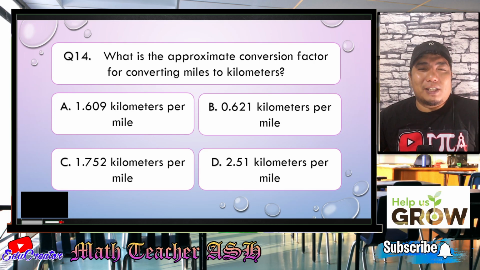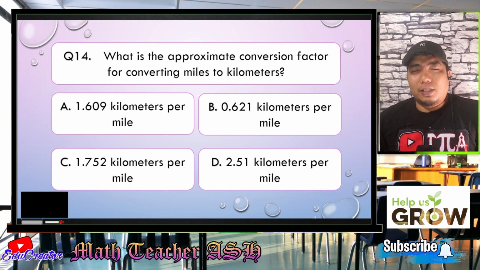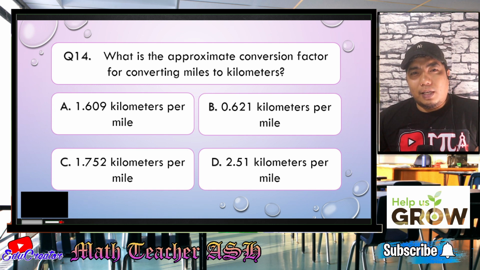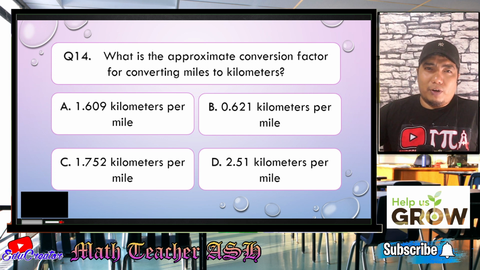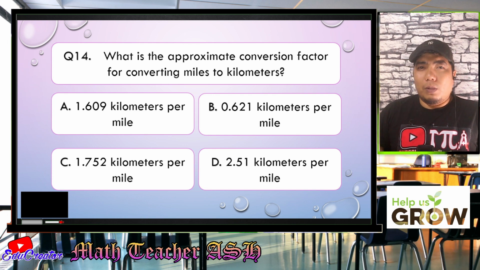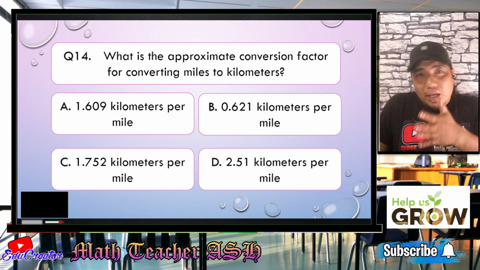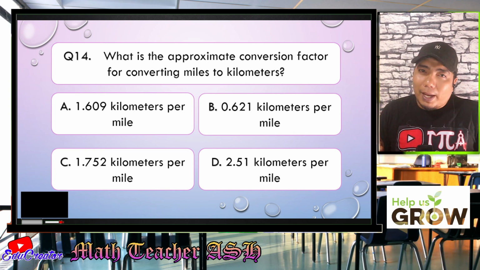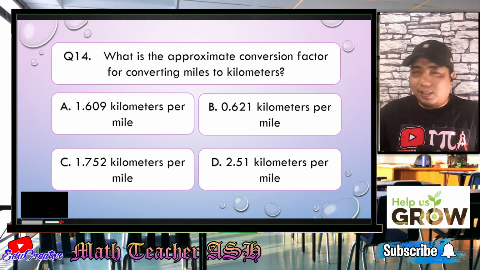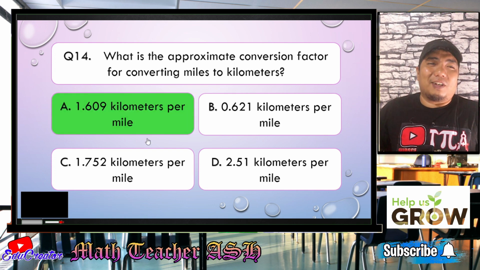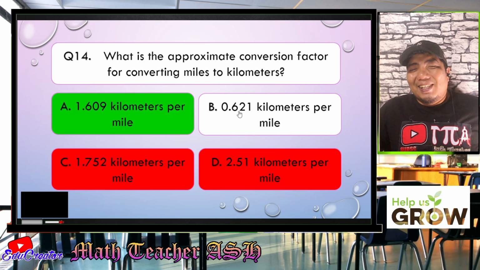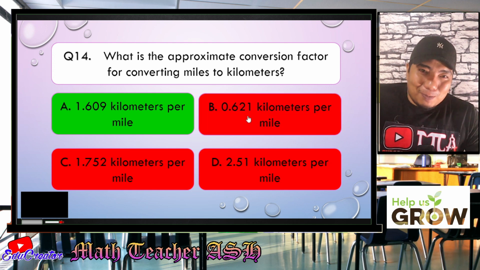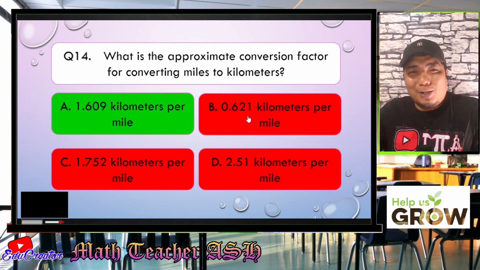All right, math learners, in converting miles to kilometers, just consider first, which is bigger? Is it the mile or the kilometer? All right, very good. The mile is bigger than the kilometer. So therefore, if you are converting miles to kilometers, you will be multiplying by a number bigger than one, because in order to become kilometers from a mile, you will be using 1.609, and that is letter A. Okay. Easy, right? Very easy, my dear math learners. So I hope you have understood and familiarized yourselves with your conversion factors.